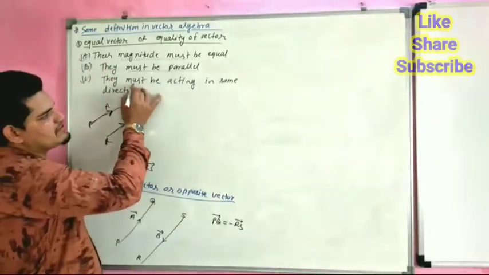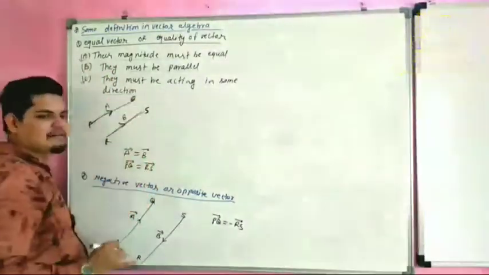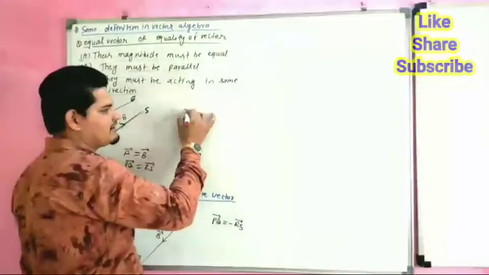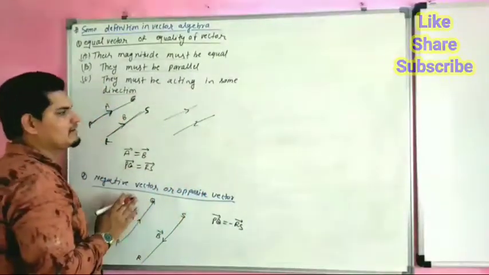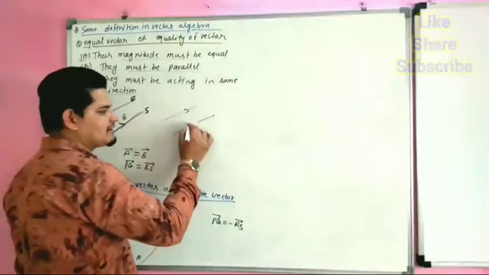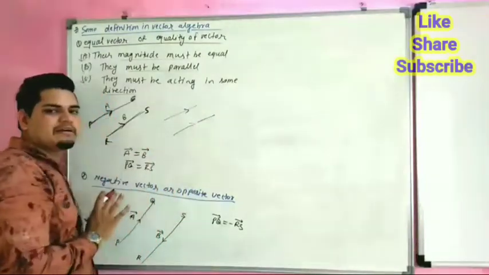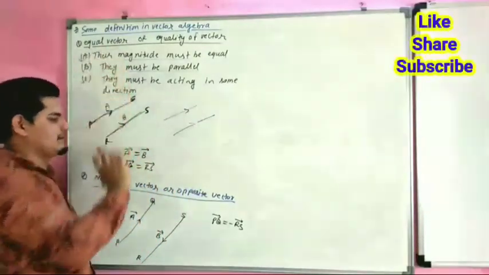Third, they must be acting in the same direction. If they are going in this direction and this is in this direction, then this is not an equal vector. If both are going in the same direction, then this is called parallel, so equal vector.